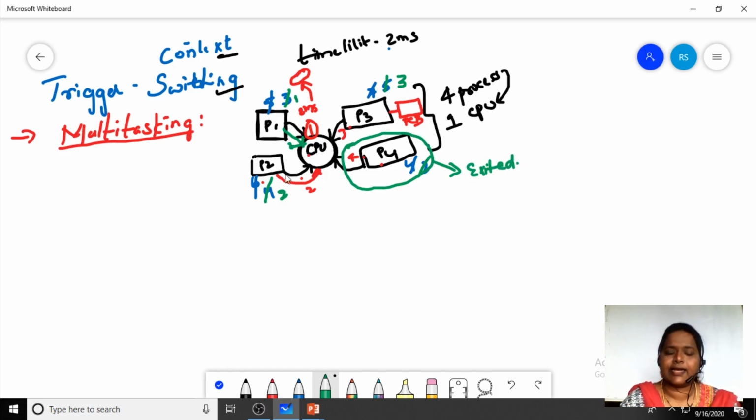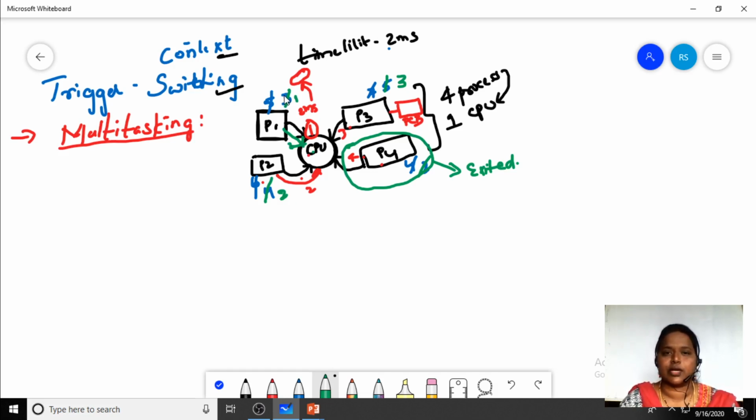Fine. And again in the third turn, process P1 will execute for 1 millisecond, 2 milliseconds, 3 milliseconds. Later on, the processes in the job queue will enter into the ready queue, and from the ready queue they will enter into the running state. So this is how we give a time limit for each and every process in order to execute.